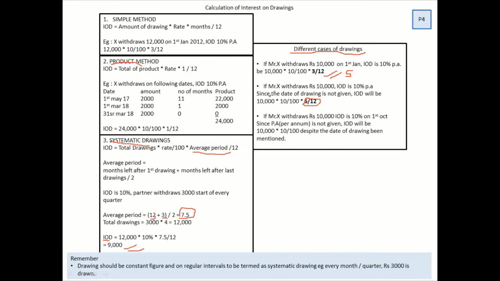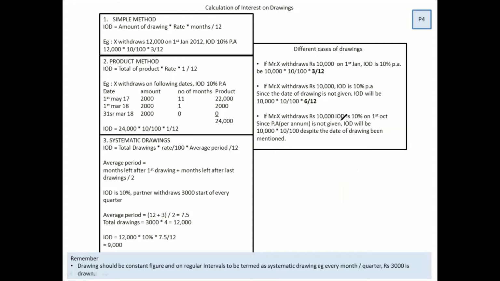Okay, these are certain rules which we all have to follow. So since the date of drawing is not given, IOD will be 6/12. This is one thing which students forget, and most of the students forgot in the last board exam. A 3-mark sum, they scored a big 0 because of this small aspect. Okay, so every small aspect is important. So be very careful.